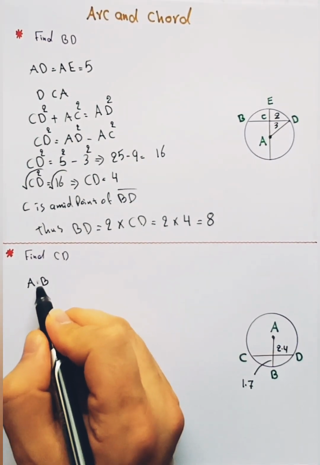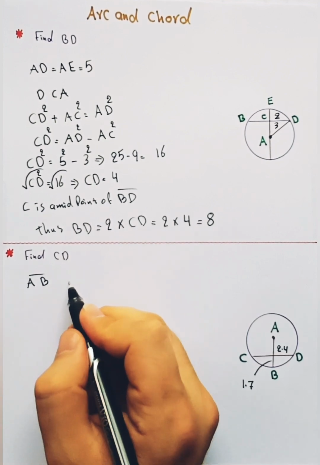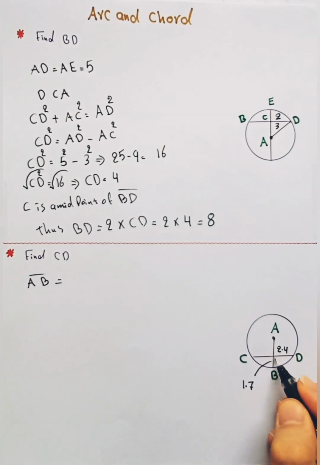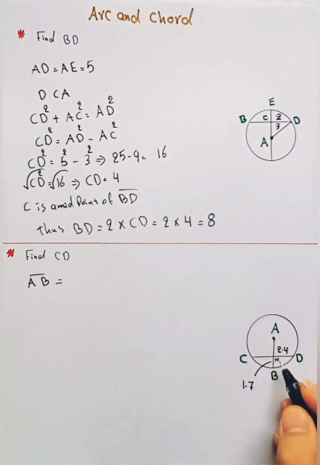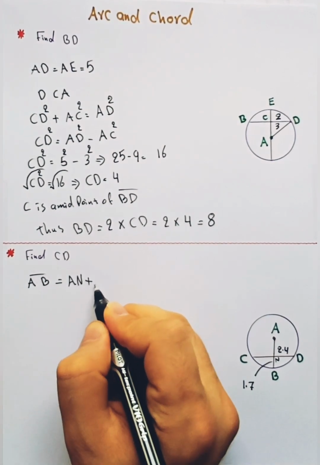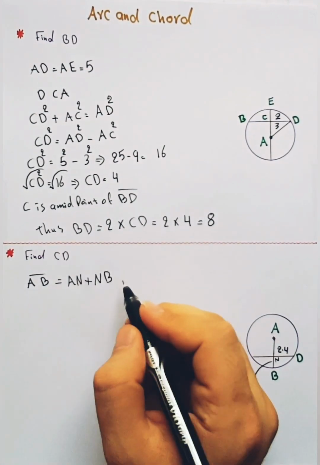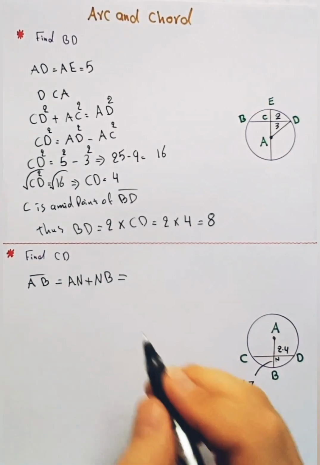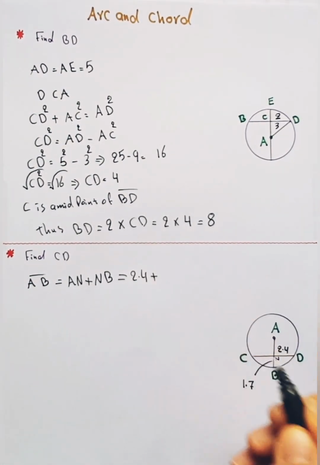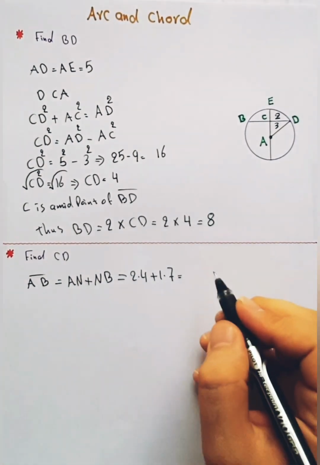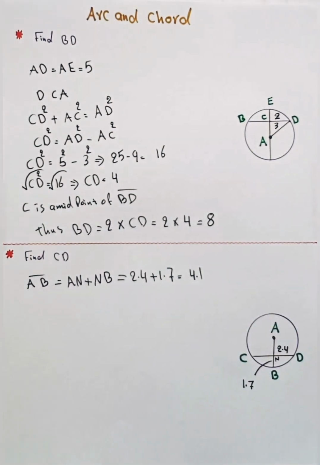So AB equals, let this midpoint be N, AN plus NB, so equal to 2.4 plus 1.7 equals 4.1. So the measure of AB, the radius, is 4.1.